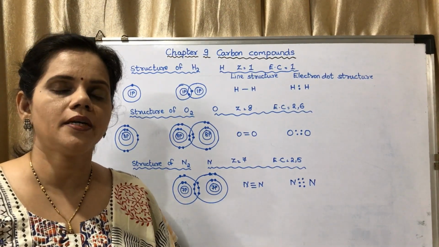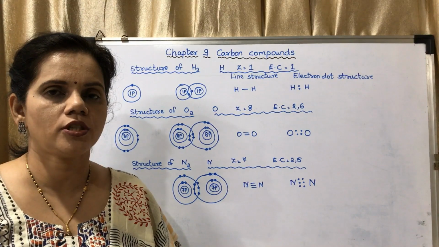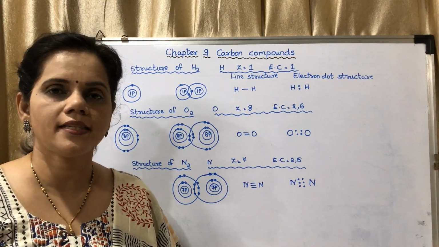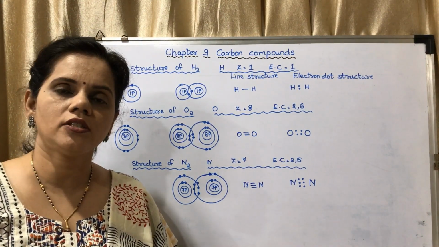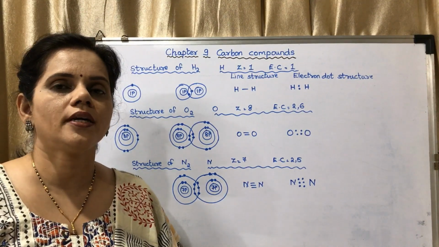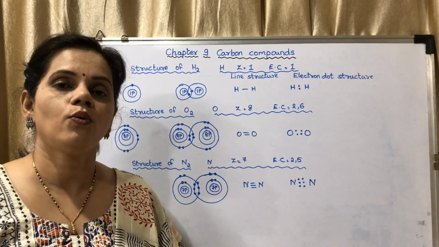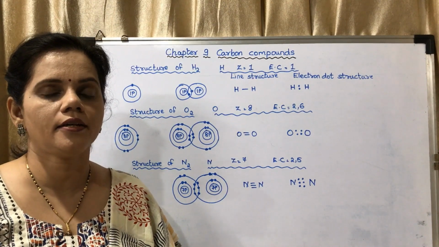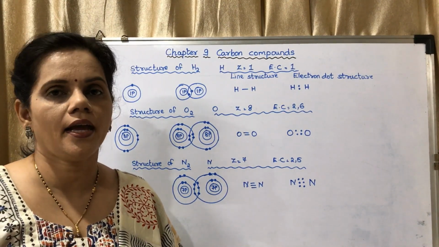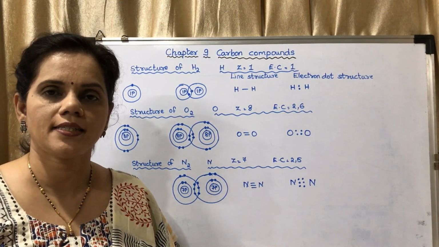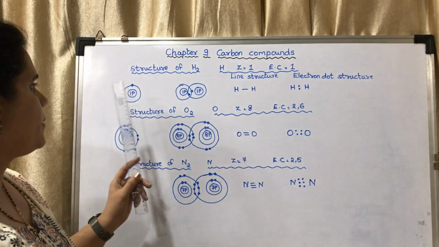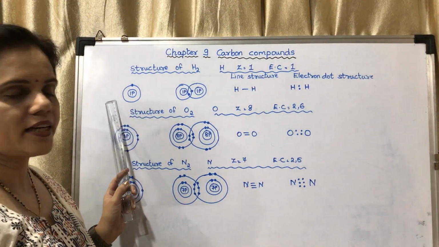Helium has 2 electrons in its outermost shell. That is why it is an inert gas. It does not react. But hydrogen has only 1 electron, so it is going to share 1 electron with another hydrogen atom, so it can remain as an H2 molecule, that is hydrogen gas. You may see this is one atom of hydrogen.